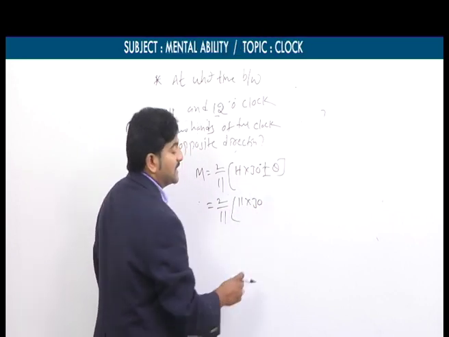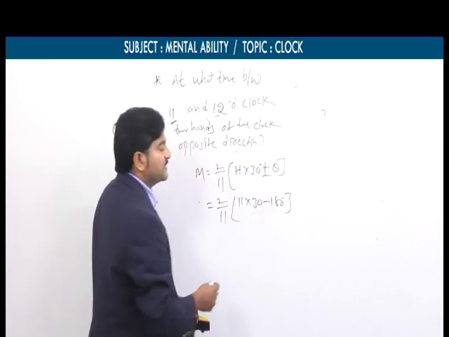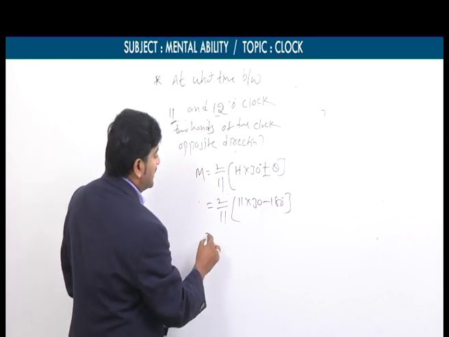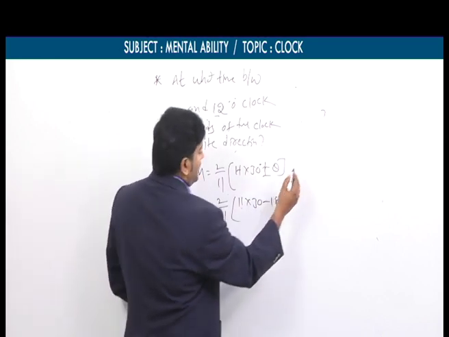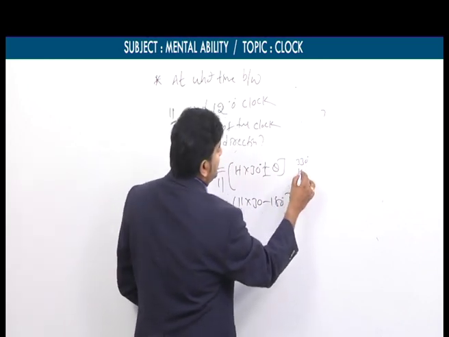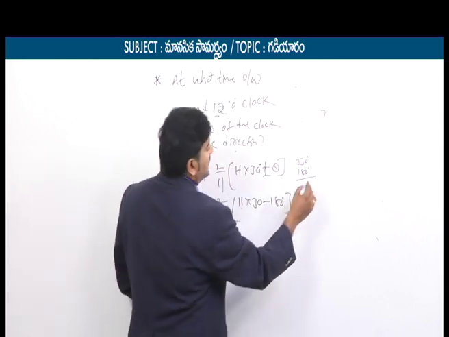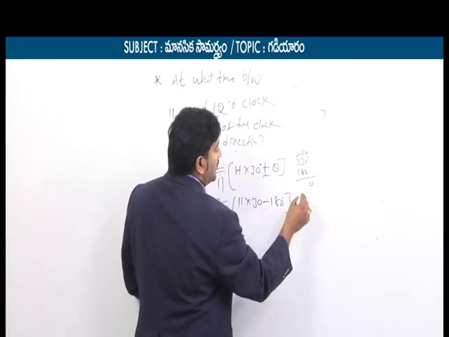So M is equal to 2 by 11 into, starting hour 11, into 30 degrees plus or minus. No, I should not take plus or minus because the time comes under the second part. That's why here we take minus 180. Again simplification: 11 into 30 means 330 degrees. 330 degrees minus 180.